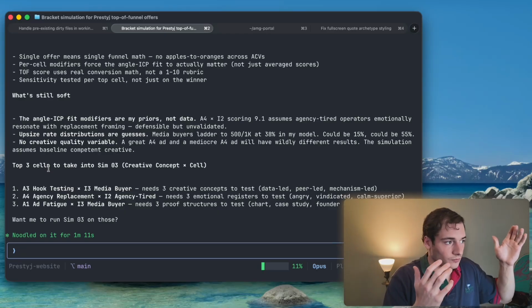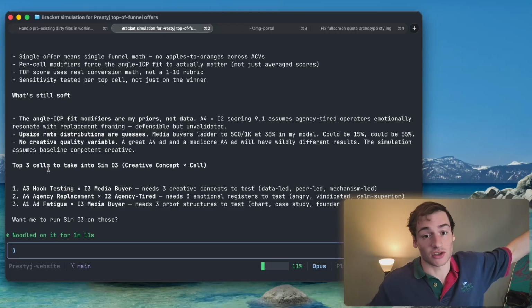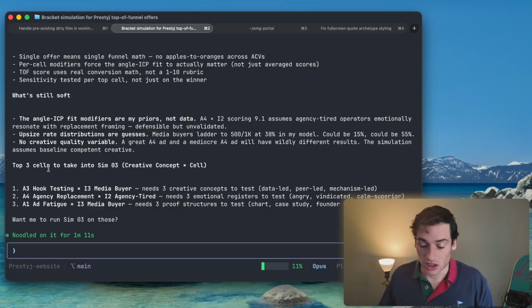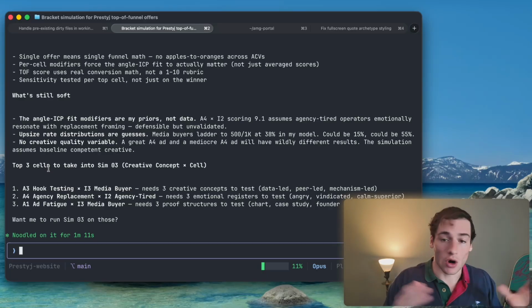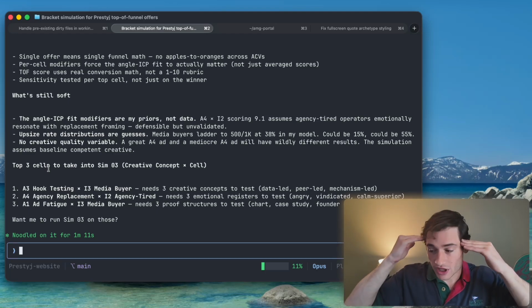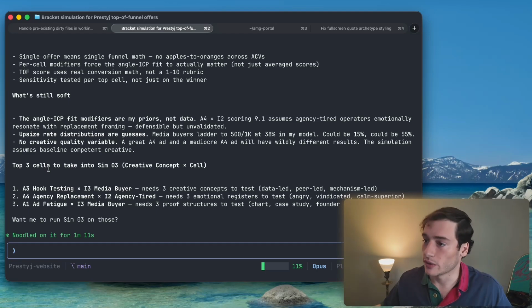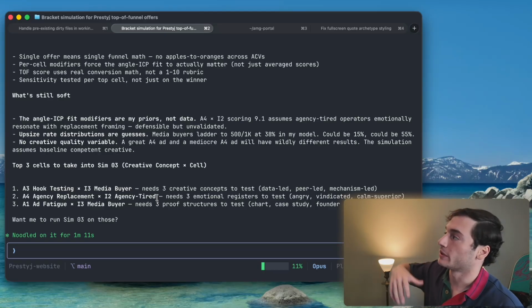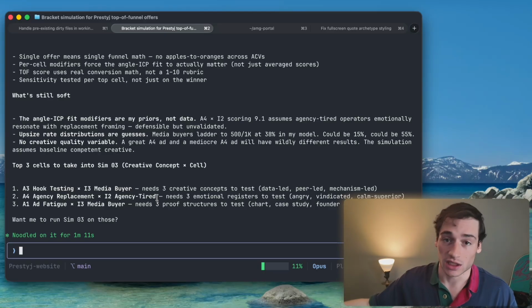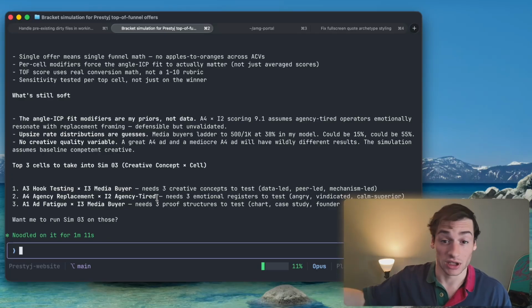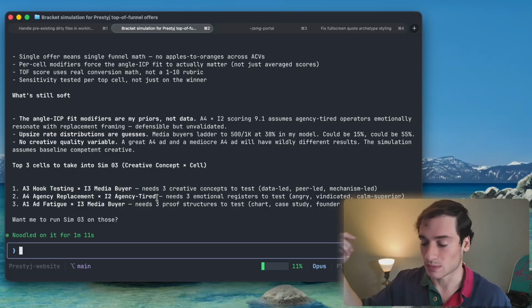So you can either guess and just execute. I mean, I'm married to getting stuff done. So whatever you're feeling that you need to do, do it, but don't overthink it, right? Run the simulation, get the answer, or confirm that what you're thinking was right, and then go. I don't need to do any more tests at this point. Want me to run Sim 3 on those? No, not really. I don't need you to because you confirmed my thinking, right? If the thinking was completely different than what I did, maybe I continue running simulations, but we're agreeing, so it's almost like, all right, now I really need to get moving. This is a sign. Get moving, Nolan.